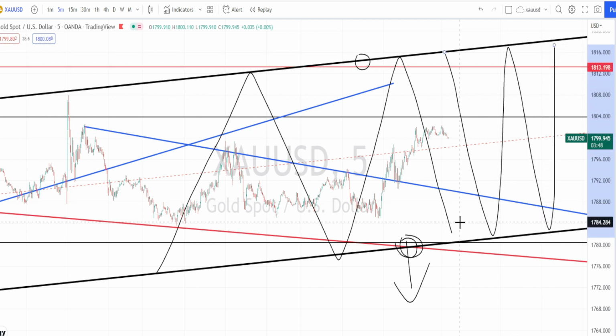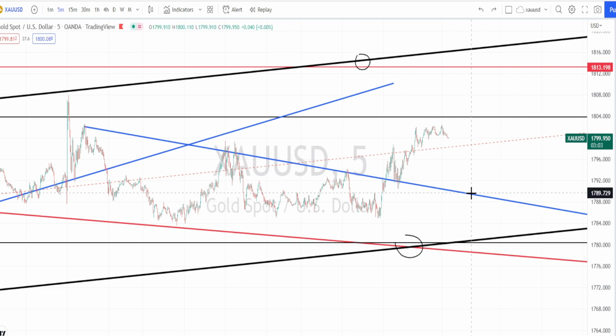So I would recommend you to take trades only on the bullish side as long as the price action is trading above this support line or the trend line of the bullish channel pattern. Always remember to keep a stop loss and enter into the trade at the higher time frame support levels or resistance levels.